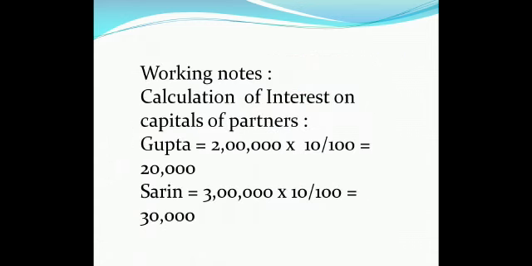First, we'll be making our working notes where we will be calculating the interest on capitals of the partners. For Gupta, the capital was 2 lakh. So, 10% of that comes out to be 20,000. For Sareen, the capital was 3 lakh, 10% of which comes out to be 30,000.